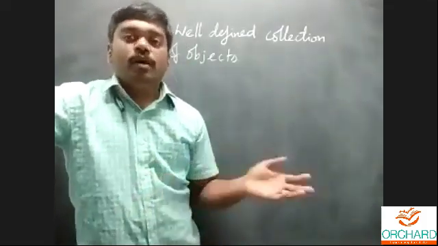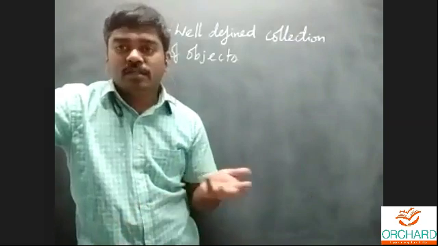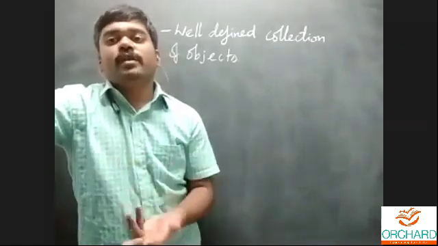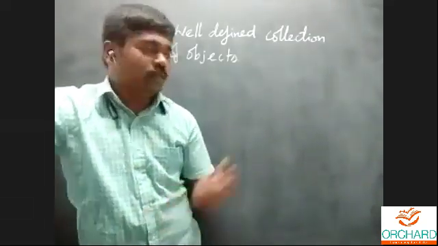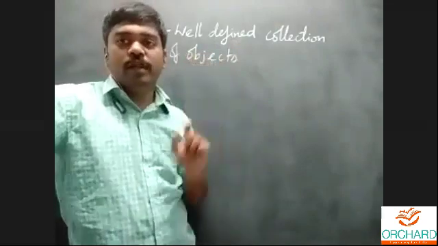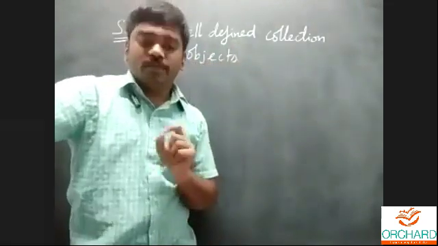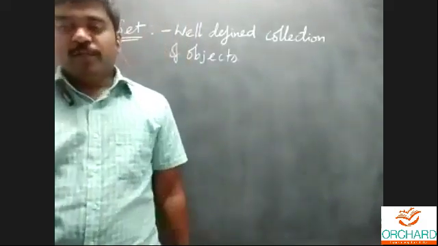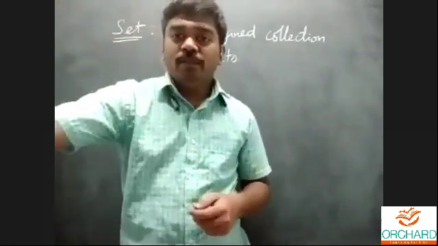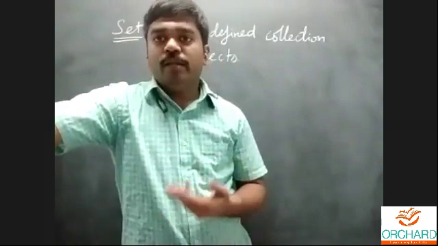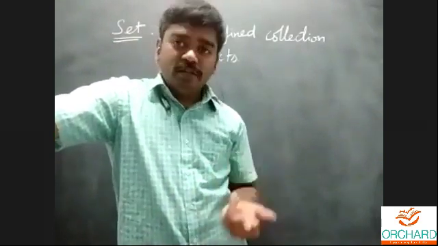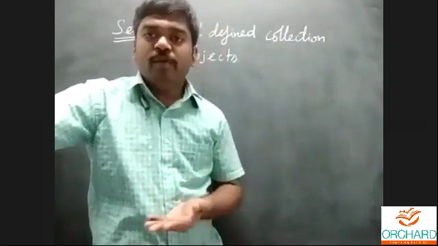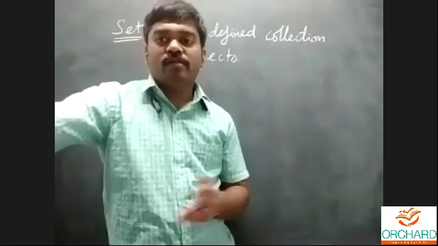For example, the set of all even numbers in the natural numbers. Everybody knows what an even number is, and what the even numbers in the natural numbers are. That is well-defined. The word well-defined is very, very important. What are the examples of sets? The set of all natural numbers, the set of all integers, the set of all odd numbers, the set of all even numbers, and the set of all prime numbers from 1 to 100. These are examples of sets.